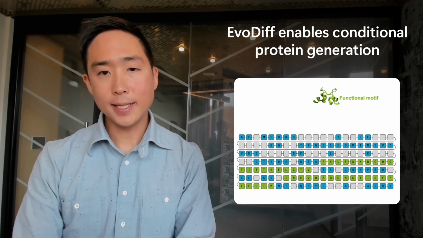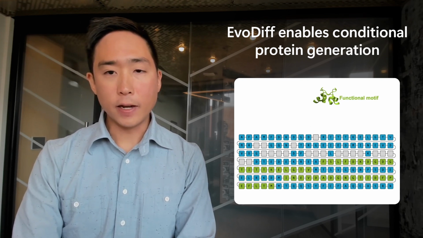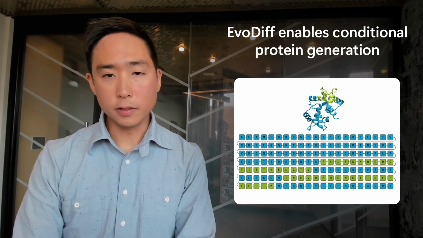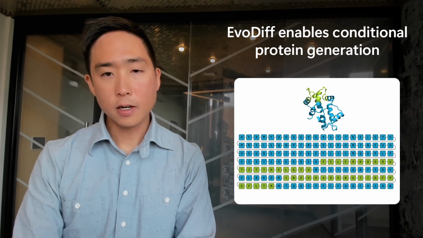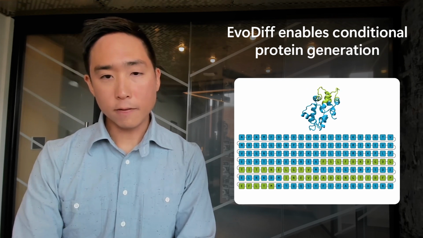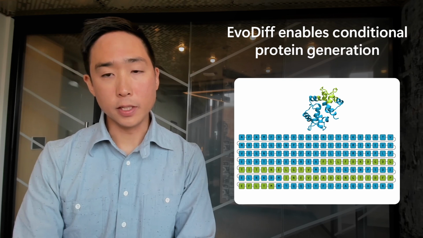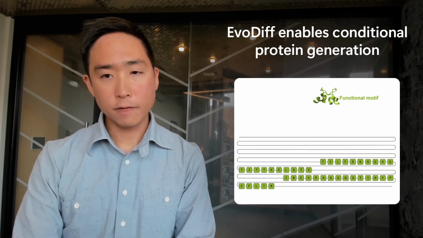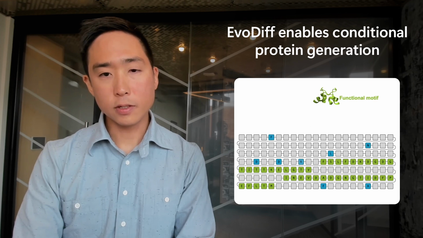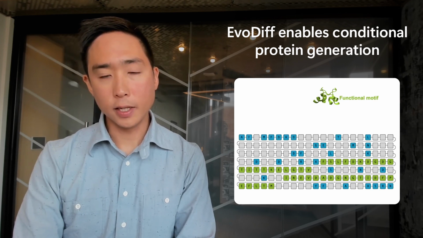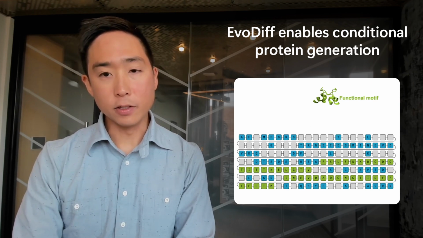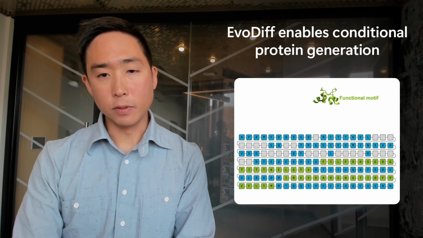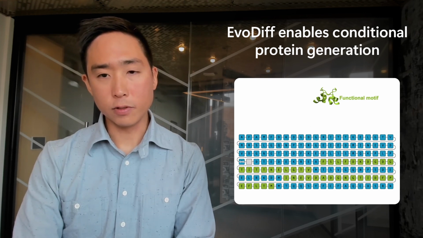Traditionally, this is done by designing the protein structure and then finding a protein sequence that will fold to the desired structure. Here, we specified a desired functional motif from a natural protein in green, then resample the rest of the protein around it using EvoDiff. The new protein sequence is predicted to maintain the functional orientation of the motif with high resolution, demonstrating that we can perform motif scaffolding entirely in sequence space.